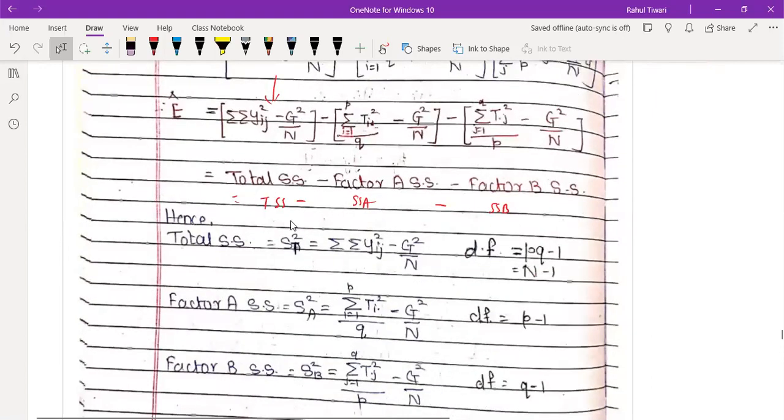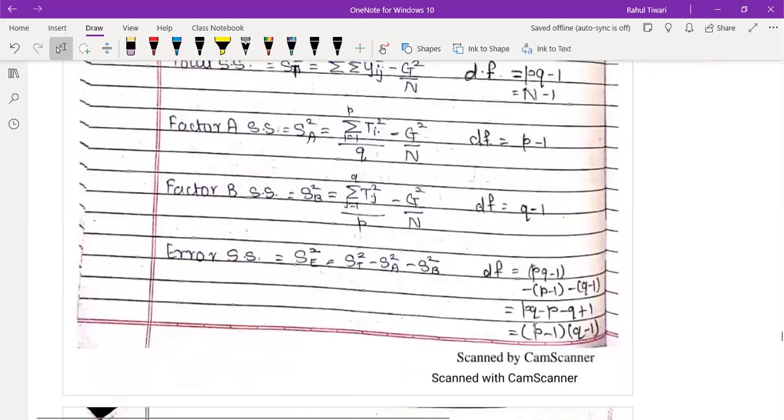तो इसको जब आप simplify करोगे, if you just simplify, you can look at here, PQ minus 1, P minus 1, Q minus 1. इसको simplify करोगे तो P minus 1, Q minus 1. दिख रहा है? This you will be getting as the final expression. Means when you simplify all this, you will get the degree of freedom for ESS, which is called error sum of square.